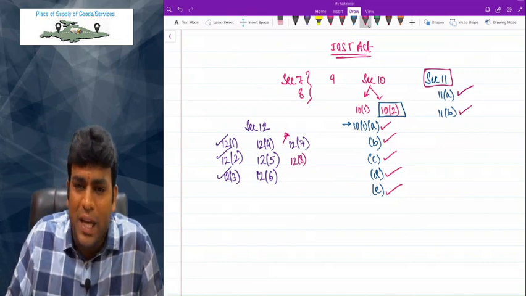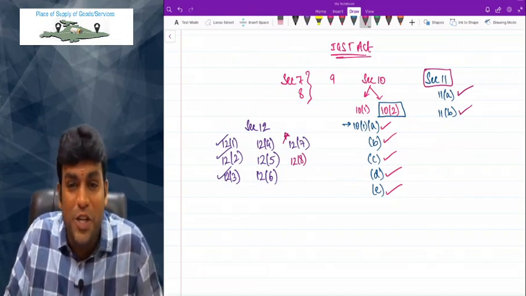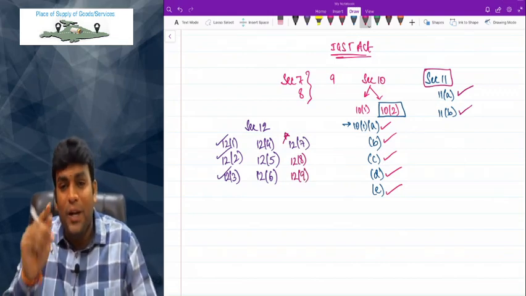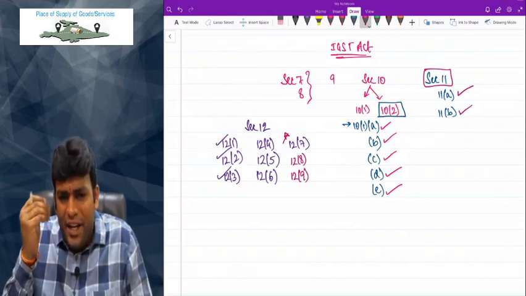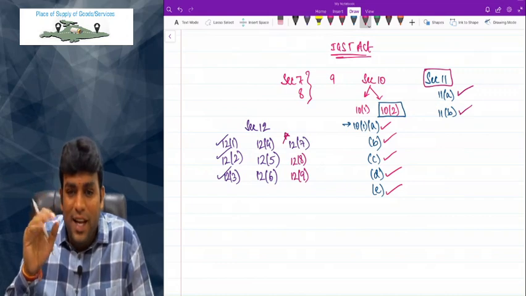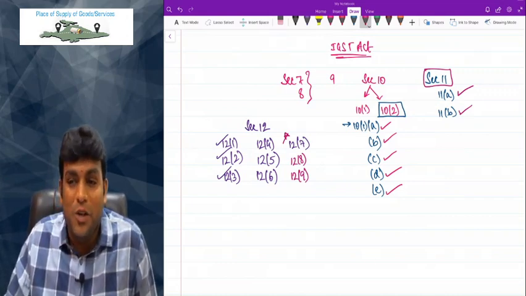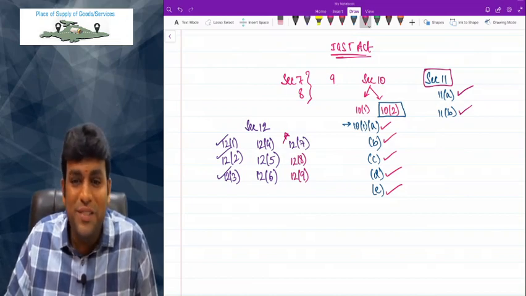12.8, transportation of goods, where they told recipient registered, location of that person. Unregistered, place where goods are handed over for their transportation. And one special point we learnt in 12.8 was if the goods are destined outside India, that means basically the goods are going outside India, then the place of supply is the place of destination of such goods.